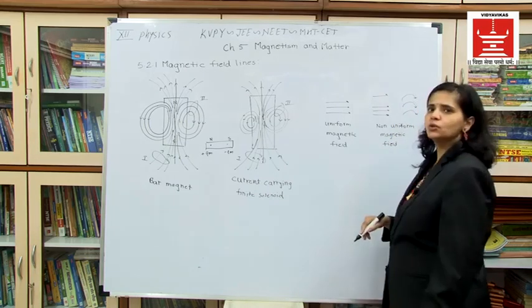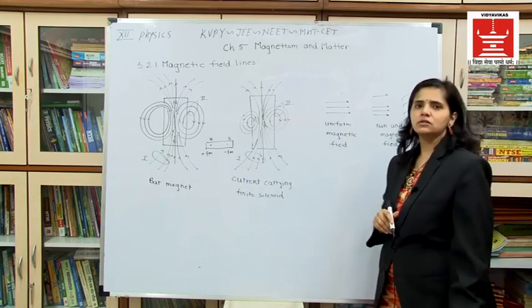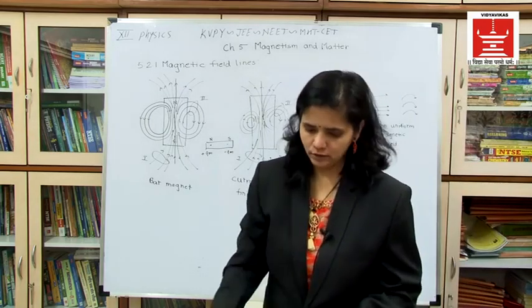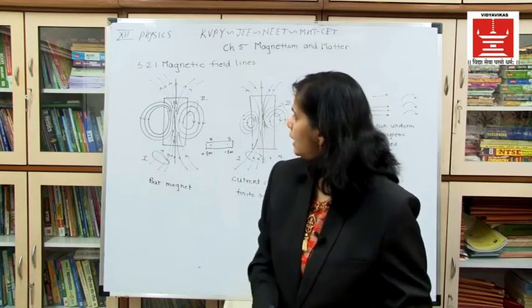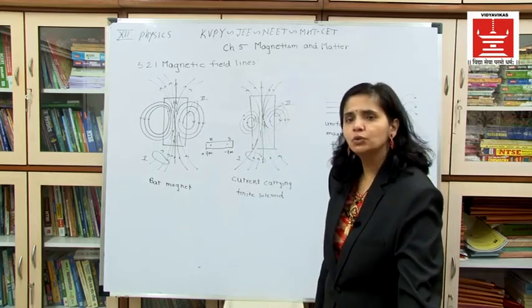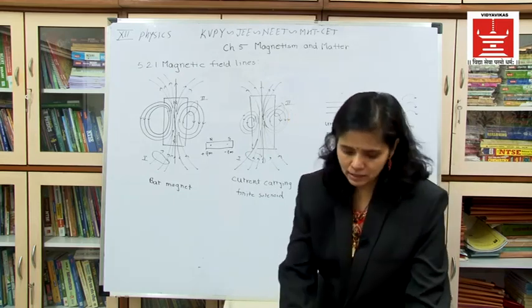These two lines show a non-uniform magnetic field, and these are equidistant, so you can say that it is a uniform magnetic field. Okay, so this is regarding the magnetic field lines. Magnetic field lines give you the direction of the magnetic field, and there are some properties.